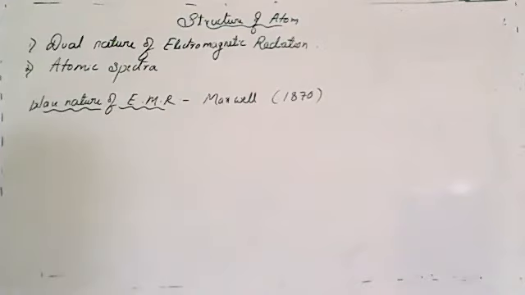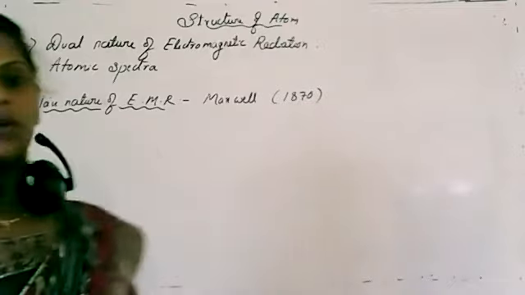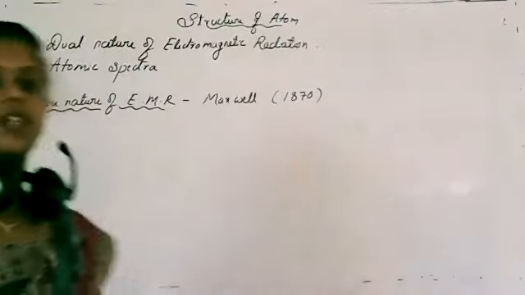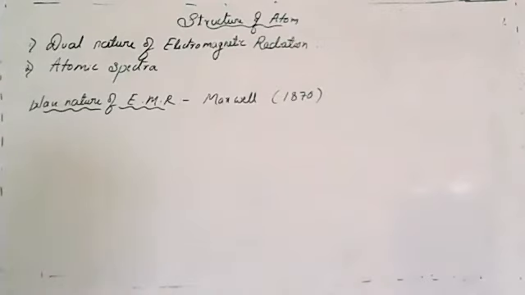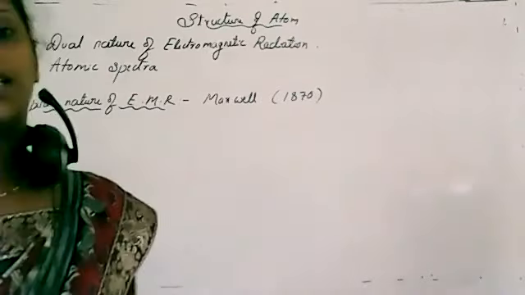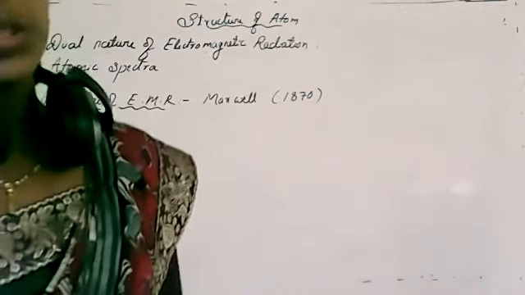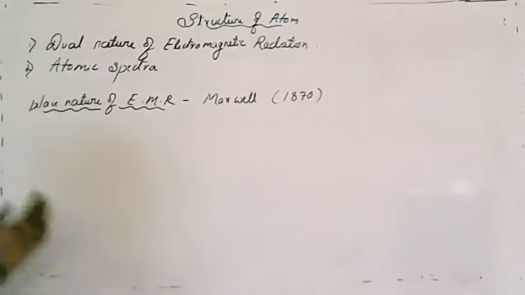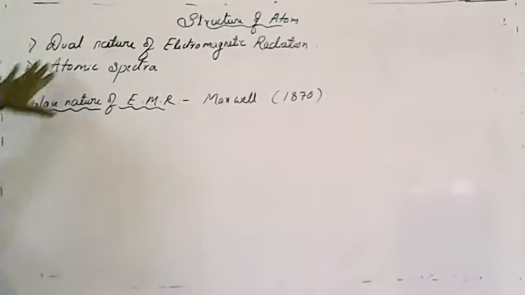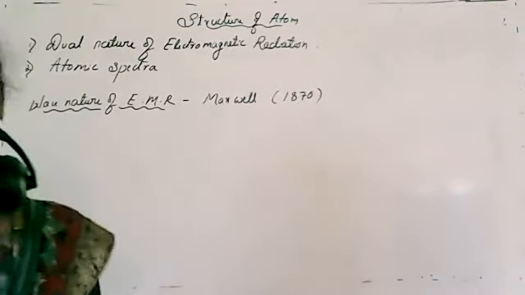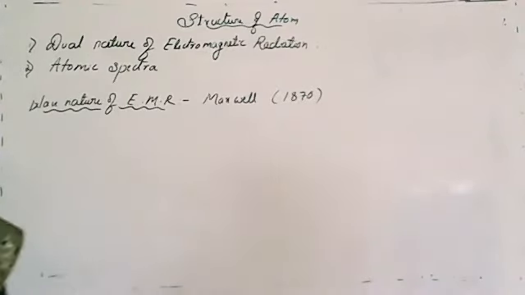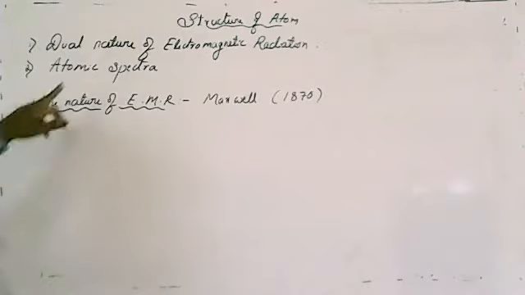So next, we will move on to a new topic, that is developments which lead towards Bohr's atomic theory. What are those developments which occurred which lead towards the new theory, that is Bohr's atomic theory? We studied the Thomson atomic model, isn't it? We studied the Rutherford atomic model, and the third model is Bohr's atomic model. For that, these two developments are very important. The first one is the dual nature of electromagnetic radiation, and the second one is atomic spectra.